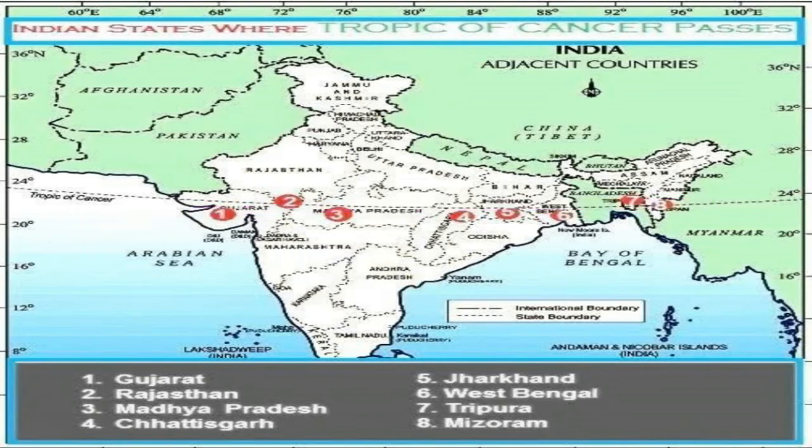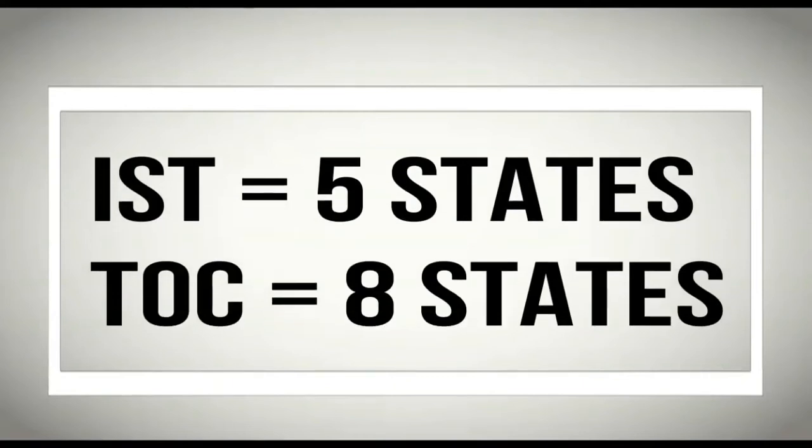Remember, the first state is Gujarat, the second is Rajasthan, the third is Madhya Pradesh. Again you see Madhya Pradesh is coming because Madhya means center. The fourth one is Chhattisgarh, the fifth is Jharkhand, the sixth is West Bengal, the seventh is Tripura, and the eighth is Mizoram. So these are the 8 very important states that you must remember. Again remember, how many states IST is passing from and how many states the Tropic of Cancer is passing from. This question is frequently asked in many competitive exams, so please remember these 2 points.